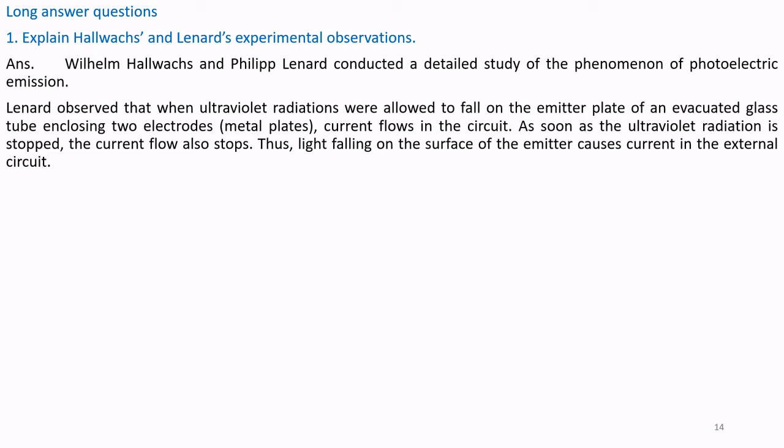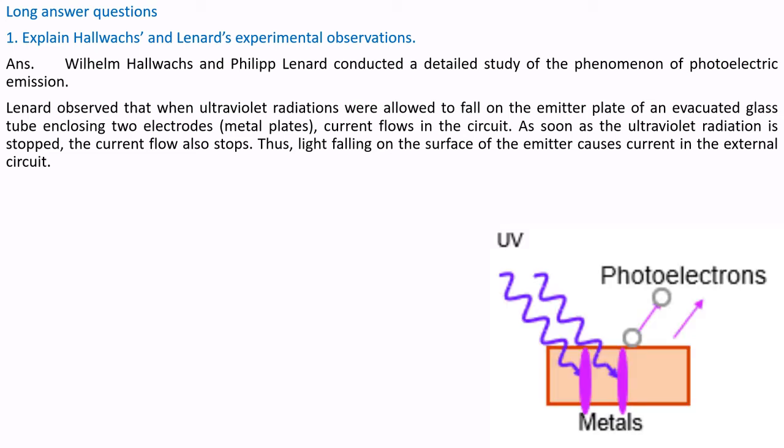As soon as the ultraviolet radiation is stopped, the current flow also stops. Thus, light falling on the surface of the emitter causes current in the external circuit. This we have also shown in the diagram of the experimental setup to prove this phenomenon.